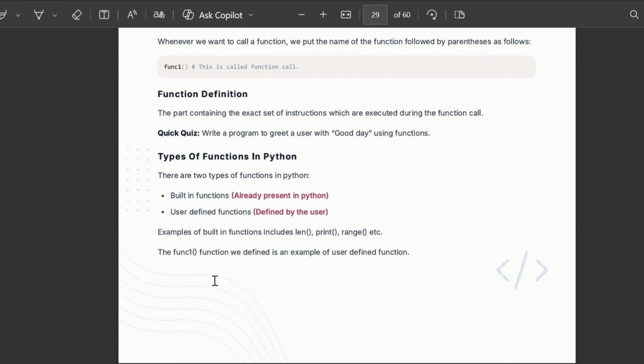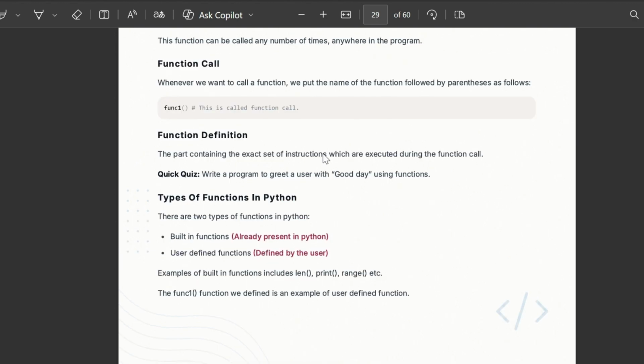Now, types of functions in Python. You are already aware of built-in functions and user-defined functions. Built-in functions are those functions which are already present in Python, and user-defined functions are those functions which are defined by the user. Examples of built-in functions are the len function, print function, and range function. We have used them in the previous lectures. And a user-defined function is like this.